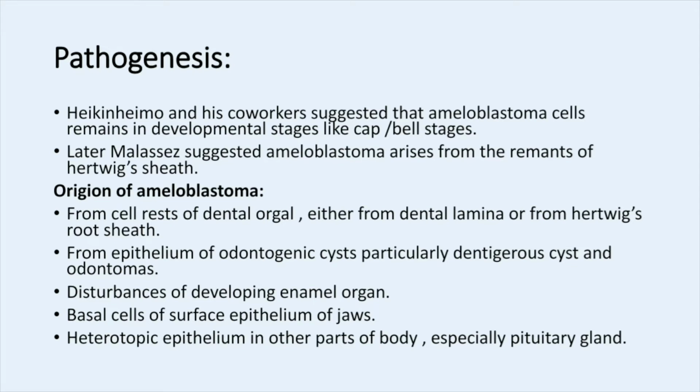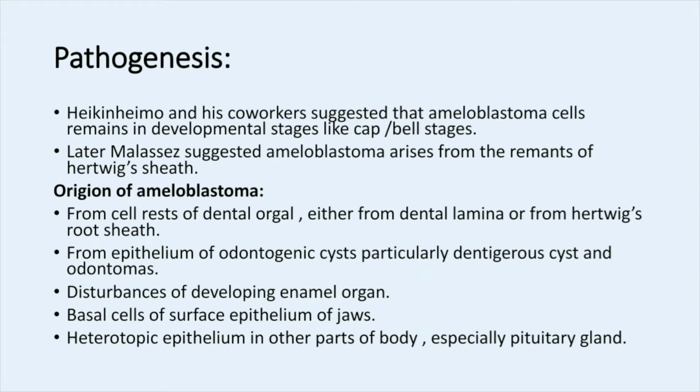Coming to the etiopathogenesis of ameloblastoma, it is common for the three types. Heckenhome and his co-workers suggested that ameloblastoma cells remain in developmental stages like the cap or bell stages. It means that ameloblastoma is formed due to an undeveloped stage of ameloblasts, which resemble the ameloblast cells that appear in the bell stage and cap stage.